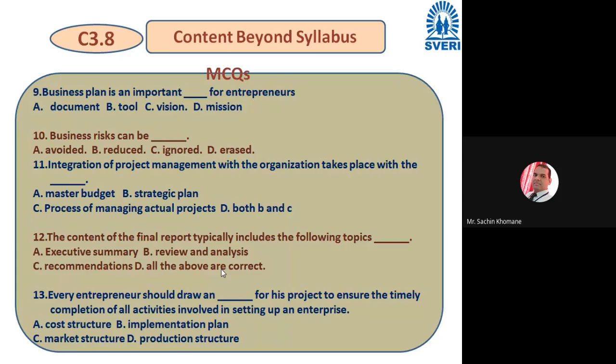Okay, very general question. Next question: business risk can be avoided, reduced, ignored, erased. What is your opinion? Business risk can be avoided, reduced, ignored, erased. Now this is also a very general knowledge question. Please put your answers.